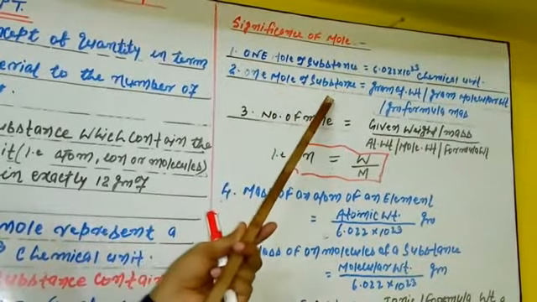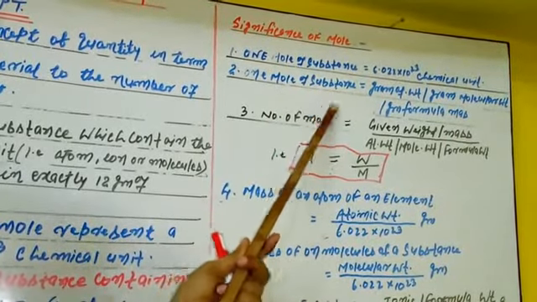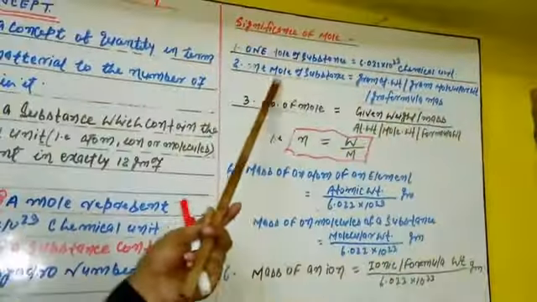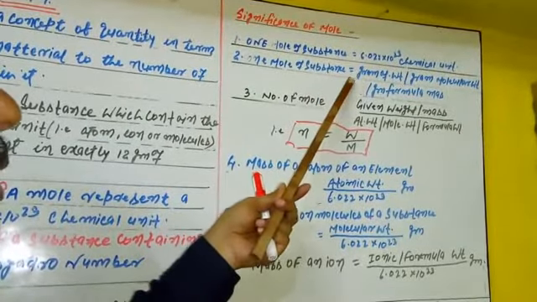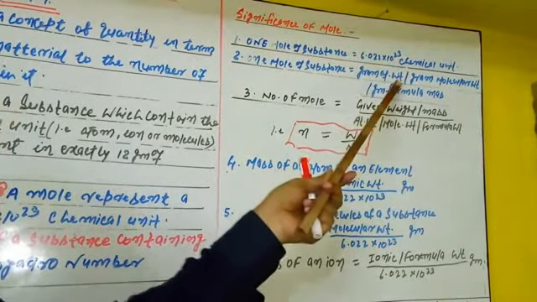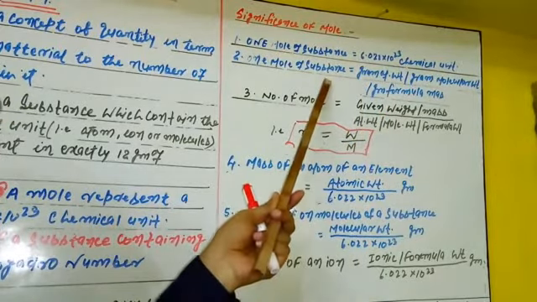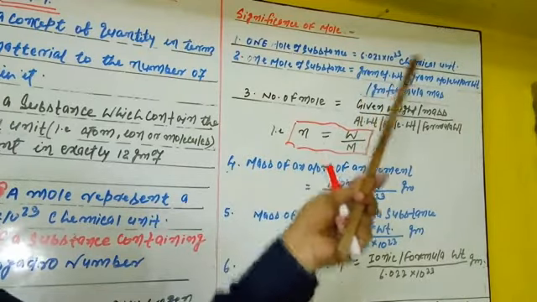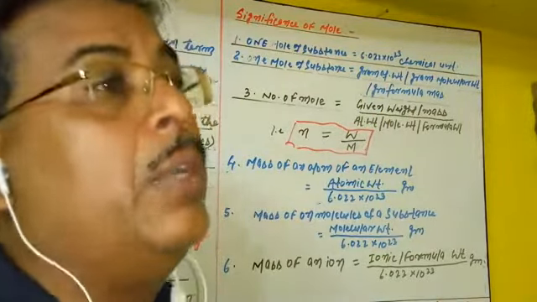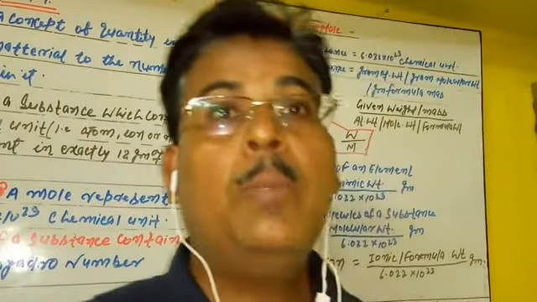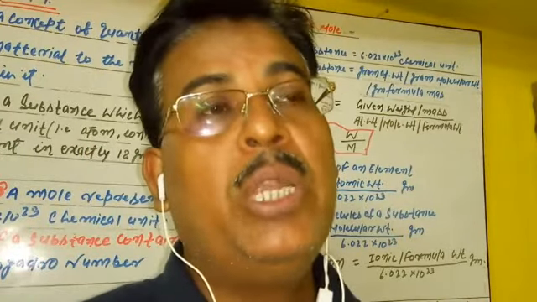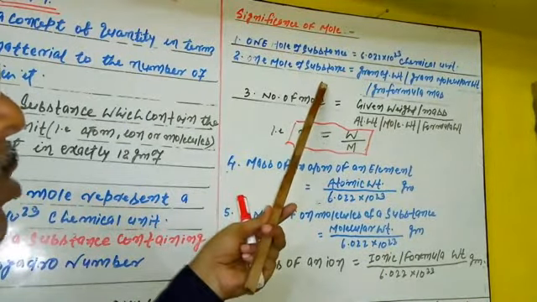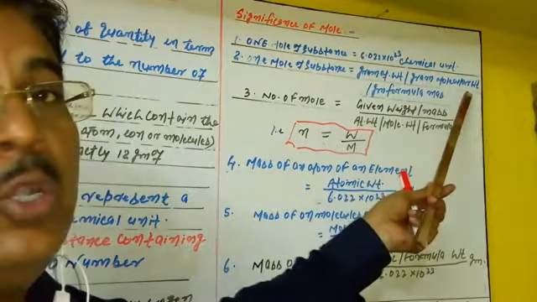1 mole of any substance, in the case of atoms, molecules, or ions. So here, 1 mole of a substance is equal to, in the case of an atom, the gram atomic weight. That means 1 mole of an atom is equal to the gram atomic weight. We already said, if we discuss 1 mole of hydrogen atom, that means 1 mole of hydrogen atom is equal to 1.008 gram of hydrogen. Similarly, 1 mole of any molecule is equal to the gram molecular weight of that molecule.